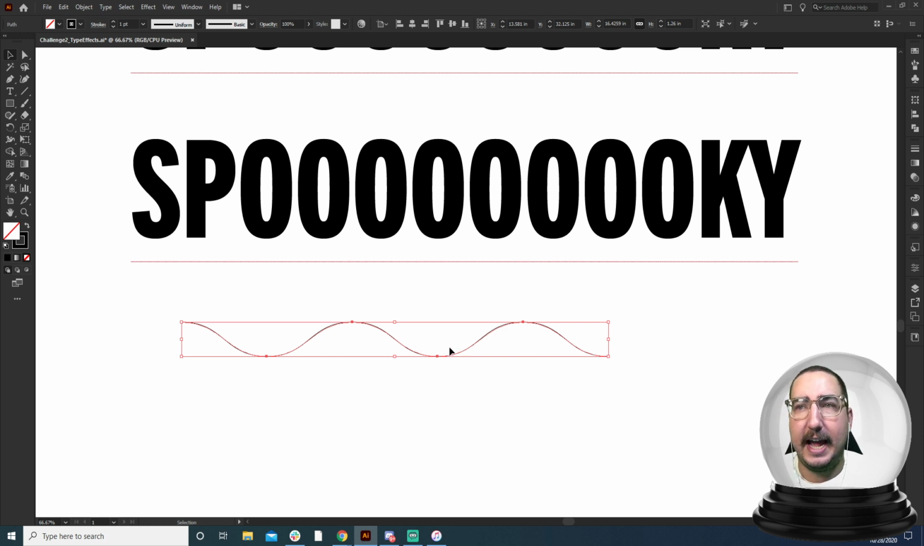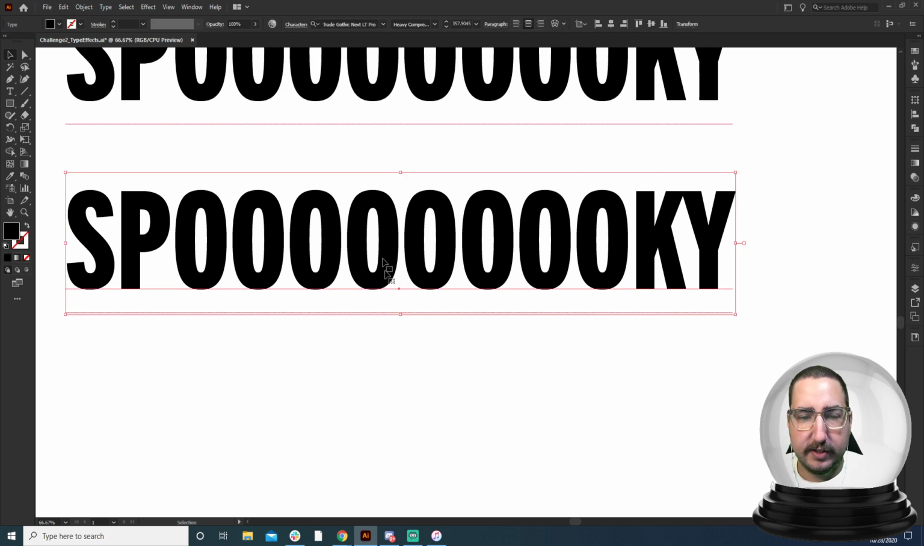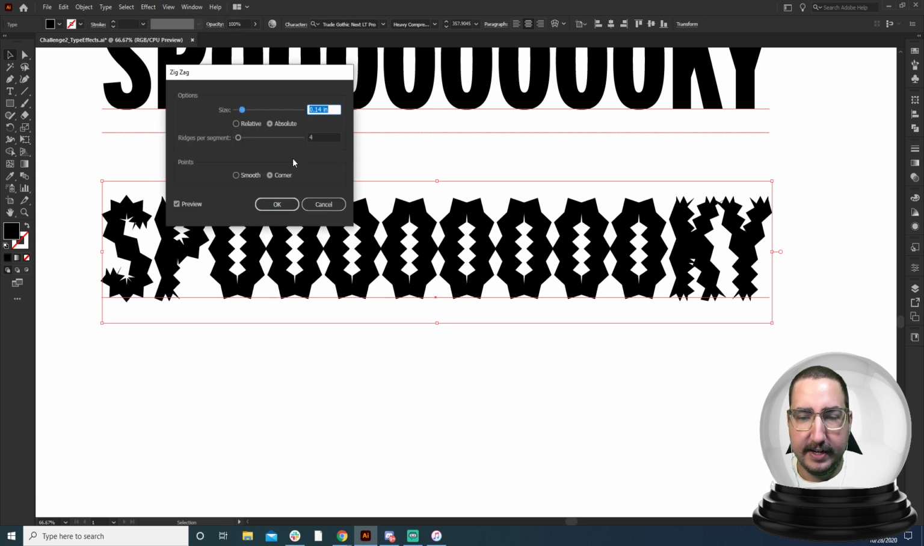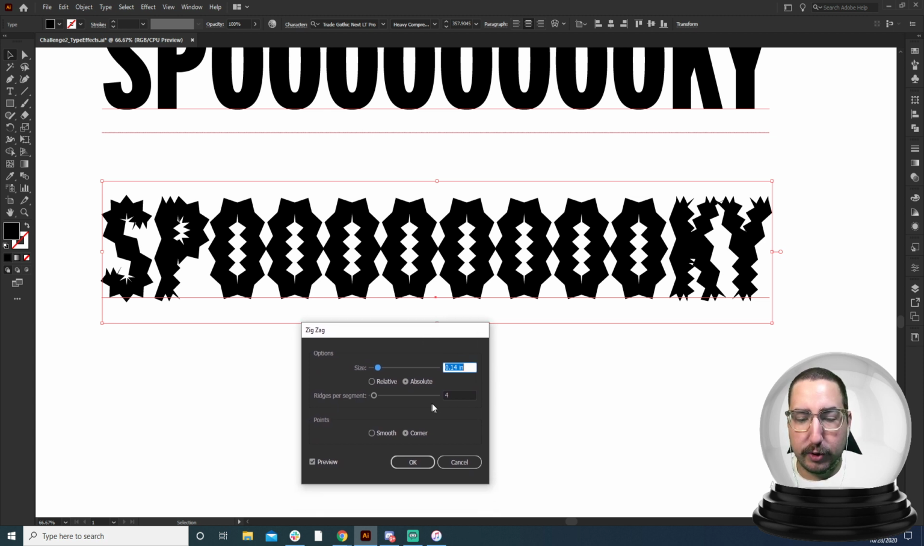So now that we understand how the zigzag tool works, right, that it's basically between one anchor point and another, let's try to apply this to some type. So we're going to select this type, and from here we're going to go to Effect, Distort and Transform, and Zigzag. Now this is going to look really crazy, and this is where it gets kind of insane, is because it's doing 4 rides per segment, and that is applied in between each anchor point. So you can see that the font has anchor points on the top, on the left, whatever. And so the distances are different on each of the anchor points. That means that the rides per segment will be different because the segments are different. So that's fine. We can play around with that.